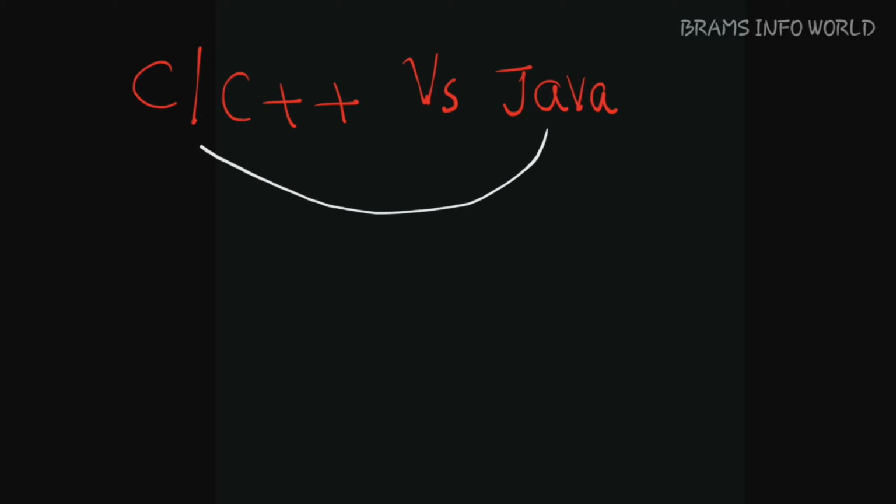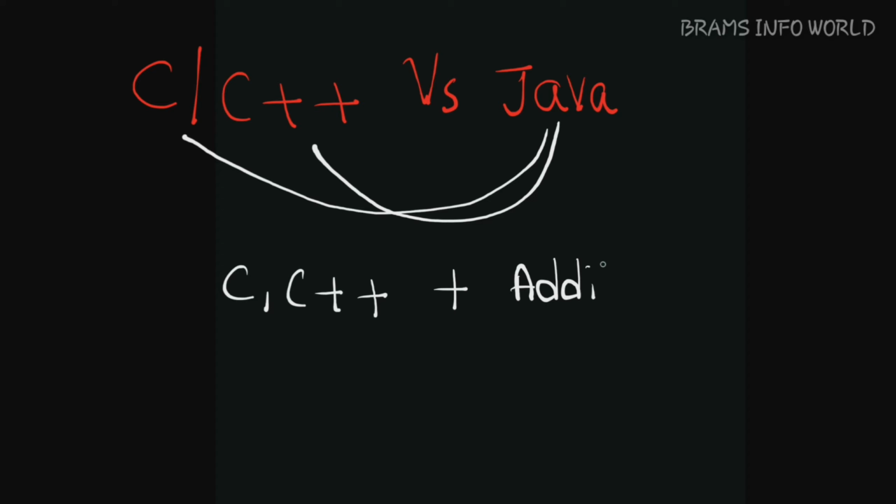Hello everyone. In this video we are going to talk about how Java is different from C and C++. Java is similar to C language. Java is also similar to C++ language. That means Java is derived from C as well as C++ and some additional features.